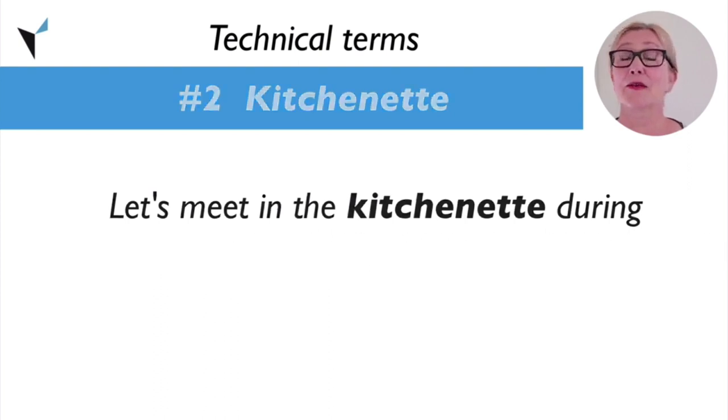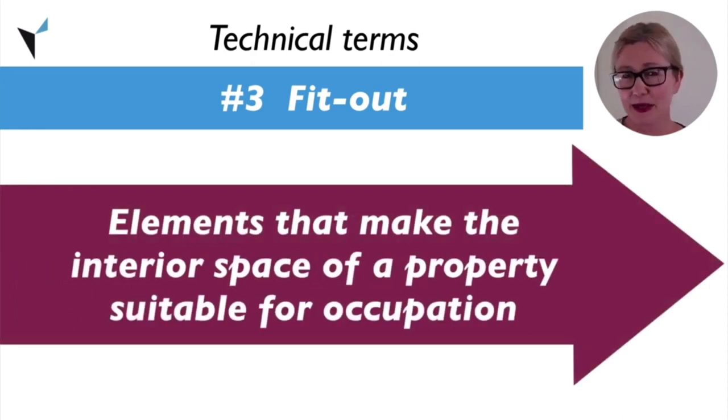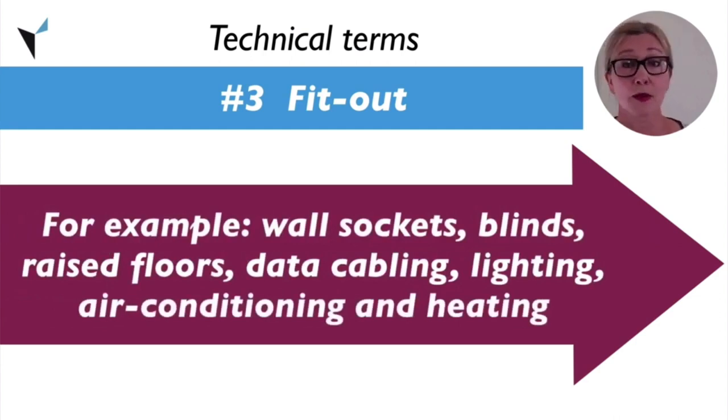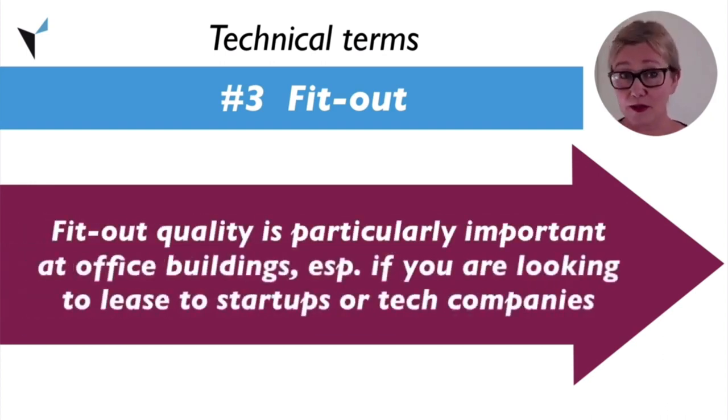Next up is fit out. The term fit out refers to elements that make the interior space of a property suitable for occupation, like wall sockets, blinds, raised floors, data cabling, lighting, and air conditioning and heating. The quality of fit-out at an office building is particularly important, especially if you are looking to lease the building to startups or tech companies.